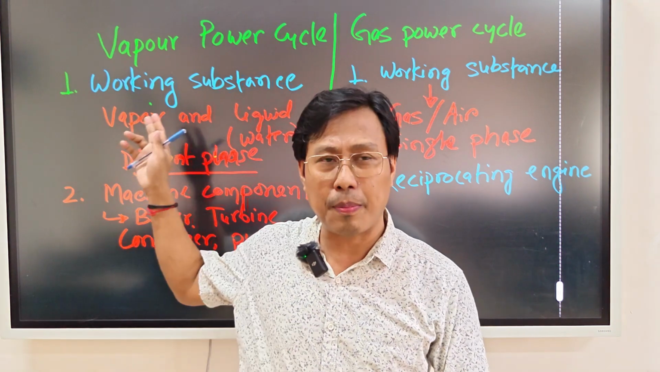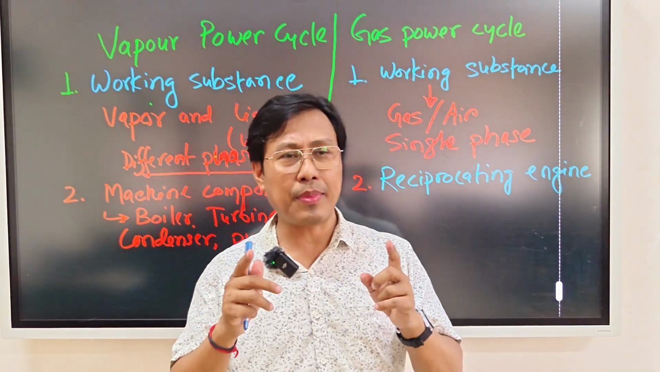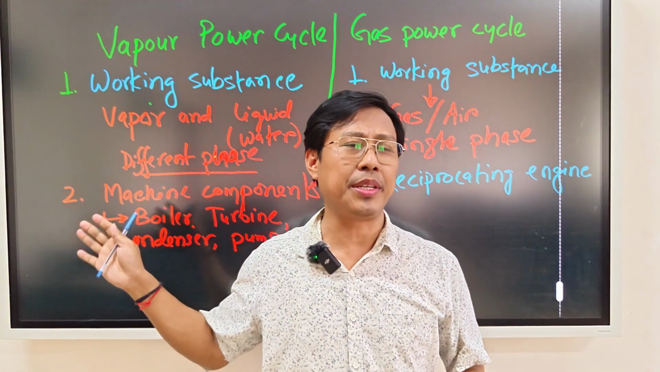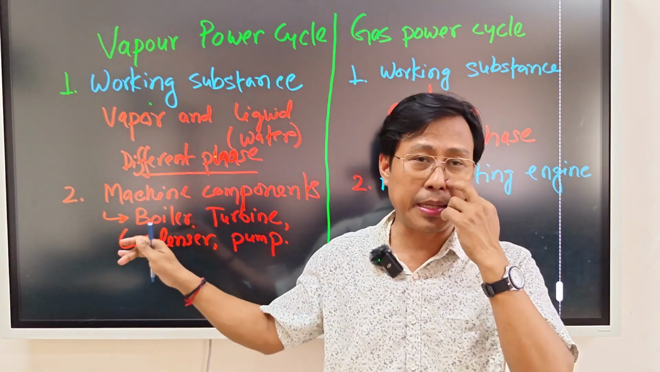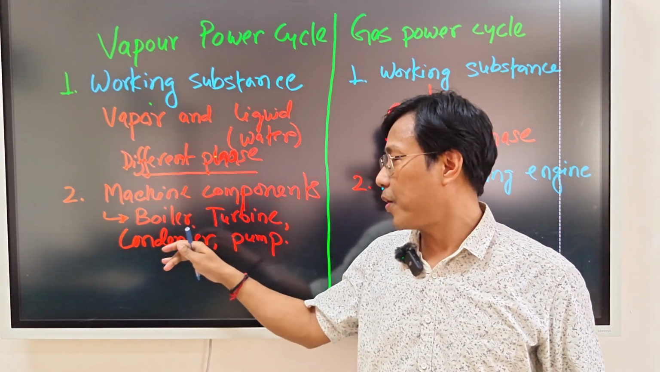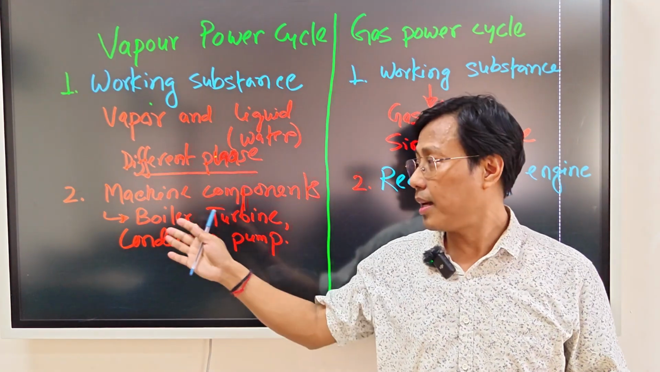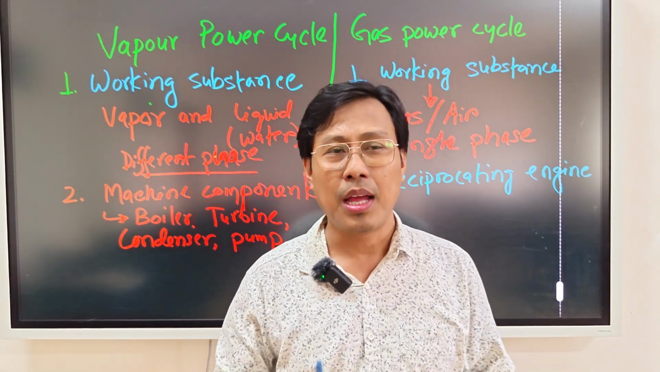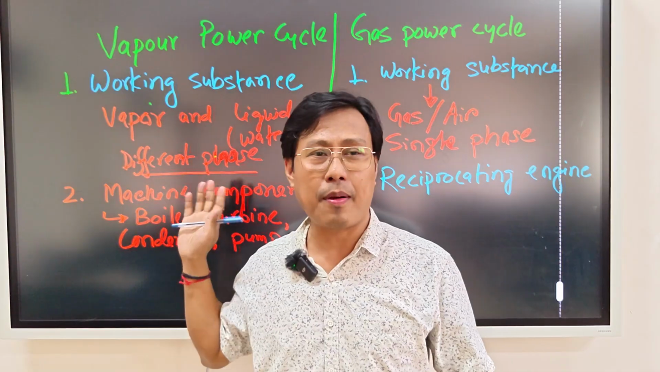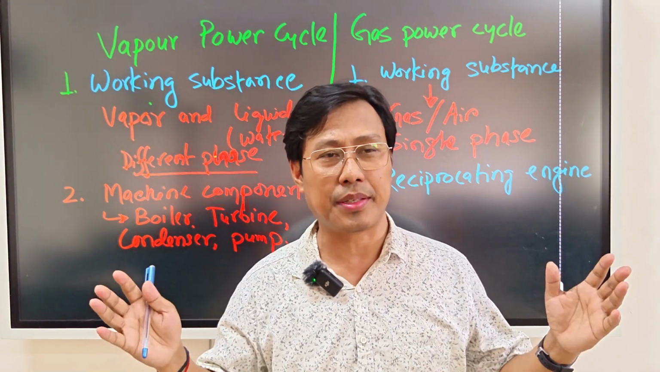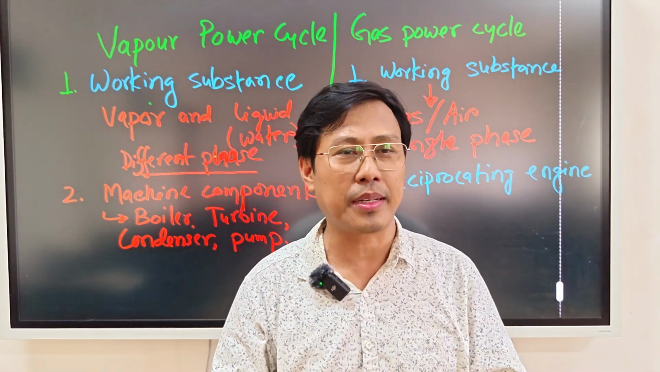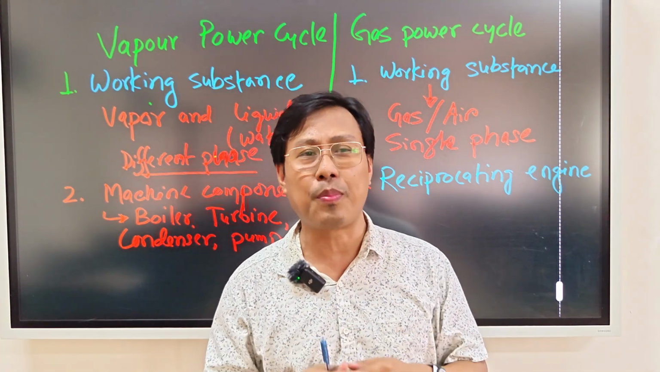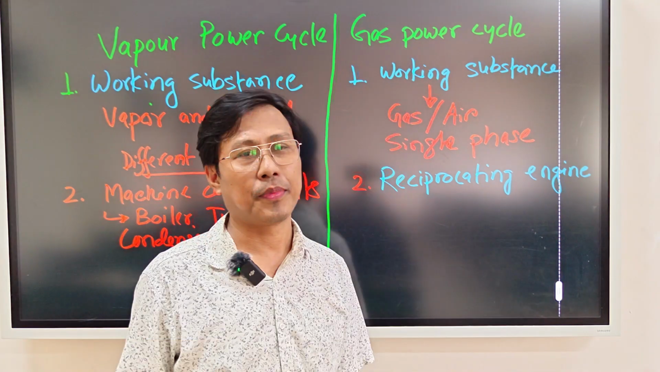Okay, but in case of vapor power cycle, to have the cycle completed, we need different parts of machine. So for example, here typically we need boiler, turbine, condenser and pump. This comparison is very interesting because we simply understand for the vapor power cycle we need different machines to have the cycle completed, but here the single machine is enough to get the complete gas power cycle.